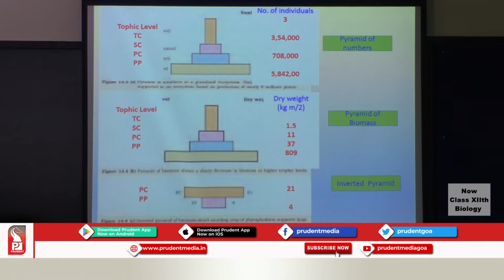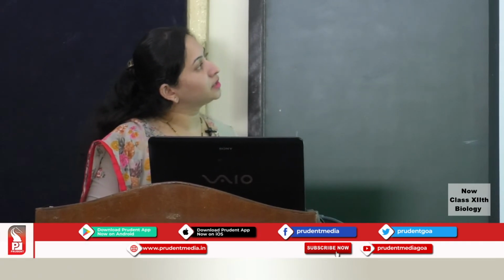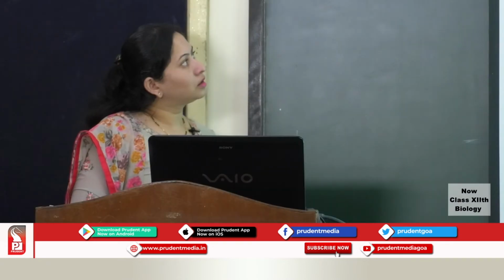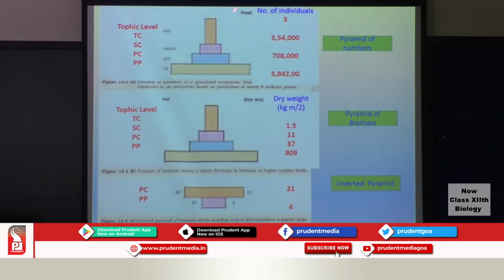We will have a look at the different shapes in this particular slide. So here in the first case, pyramid of number, example is the grassland ecosystem, wherein you can see here there are around 60 lakhs of plant species that are present here, and as we move higher into the trophic level, it is getting reduced. So the tertiary consumer is getting the least number of individuals that are present here, and therefore once you draw a shape of that particular ecological pyramid, you will get an upright pyramid. So this is referred to as an upright pyramid, wherein the base is broader and the apex is narrower.